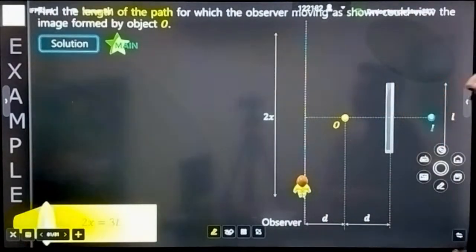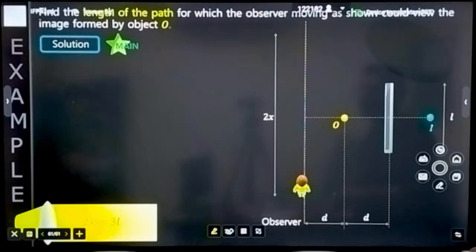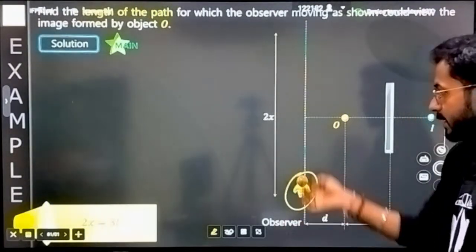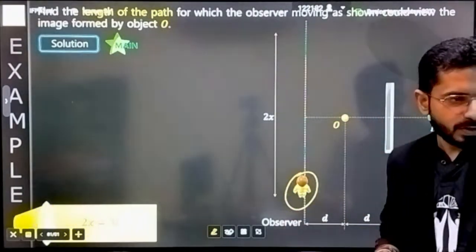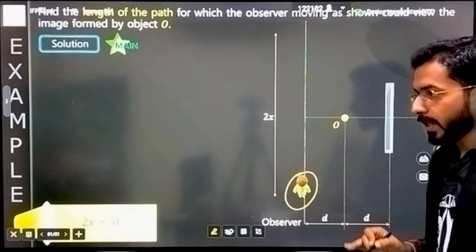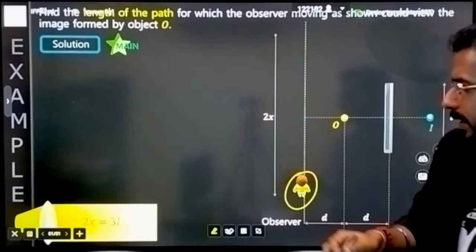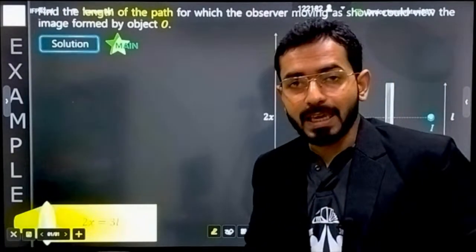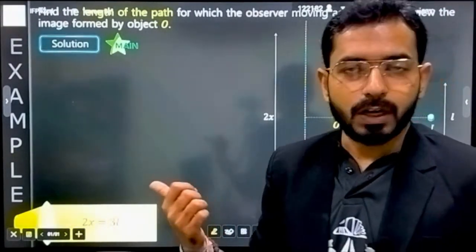Let's understand this question. Find the length of the path for which the observer moving as shown could view the image of the object O. See, some important points are given. Here a boy is represented, and he is having this kind of path, and here is our object. The question is asking what will be the length that this boy will be traveling so that he can watch the image of the object.